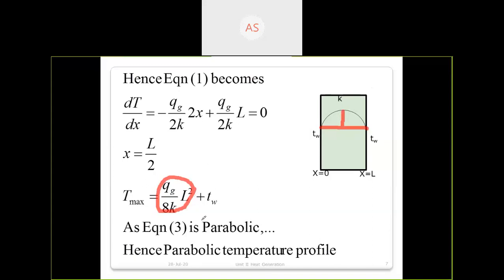And you can see that this equation is parabolic. Why is it called parabolic? When there is a square term, you have to write it as parabolic. When there is a cube term, you have to write it as cubic. When there is a log term, you have to write it as a logarithmic equation. When there is exponential e raised to x, you have to write it as exponential. Like that you have to remember. As a square term is there, directly write down that equation 3 is parabolic.